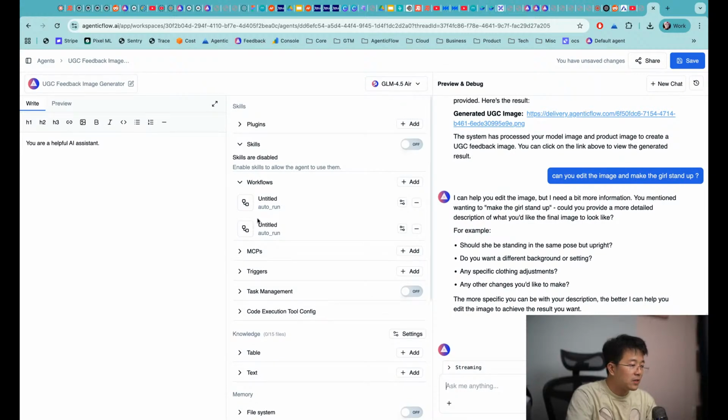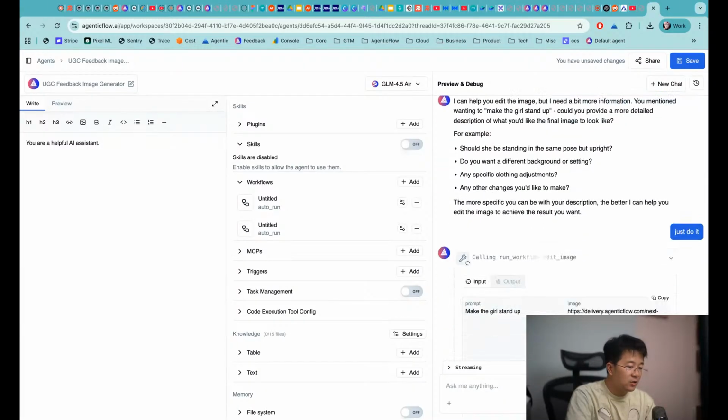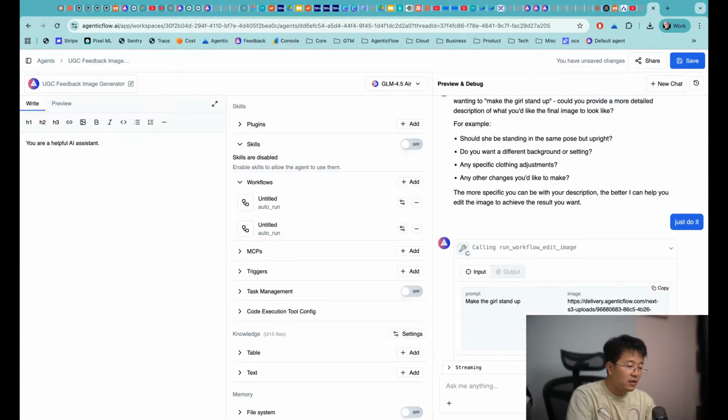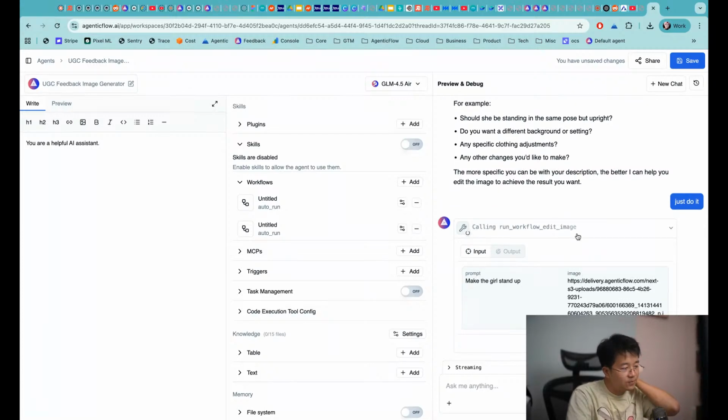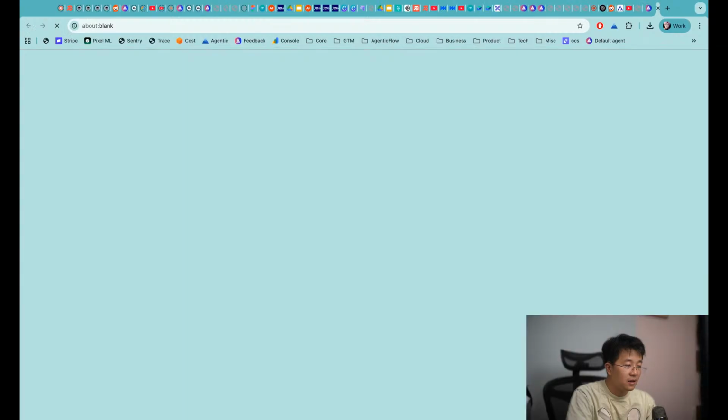Okay, so because we have the second workflow that is also doing edit image only, this edit image is able to take the image that we created before and then make some changes with that. So it means you can technically refine the picture until it's what you really need. And you can see in here it is actually calling the run workflow edit image, and it's going to send the picture that we have in here, and then there's a prompt to this one. And I believe this is going to have some result that makes the girl stand up. This part is done. Okay, let me click on this one.